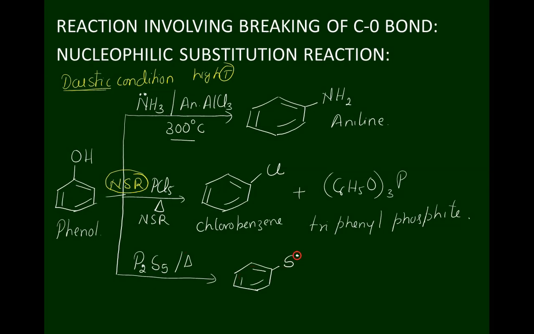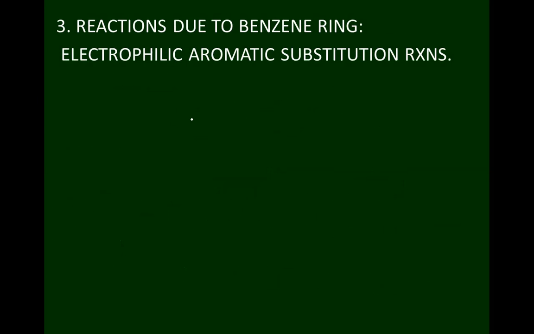nucleophile SH replaces the OH group. The name of the compound is benzene thiol. So only under drastic conditions phenol undergoes nucleophilic substitution reaction to form the respective products. Please note it down. Okay students, now we will deal with the reaction due to benzene ring.